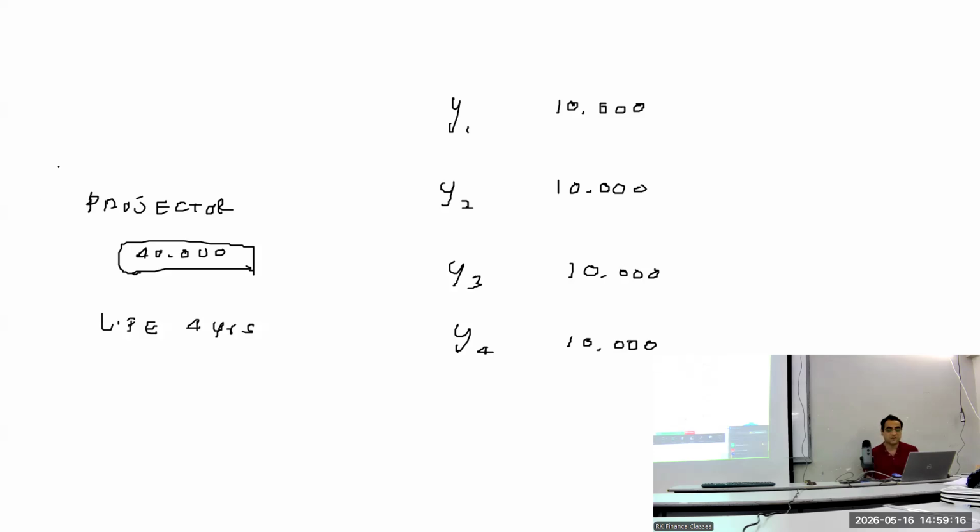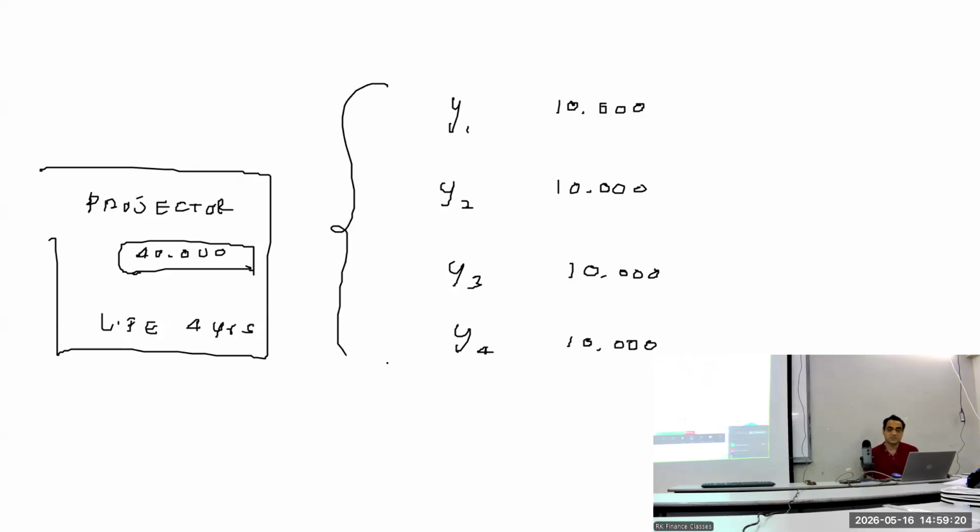So if the purchase price of the projector is being allocated across the life of the projector, this is called depreciation in the accounting field. What is depreciation in general? Reduction. But in accounting it's called allocation. Take a note like this: the company purchased a projector for 40,000 and it is expected to last for 4 years.